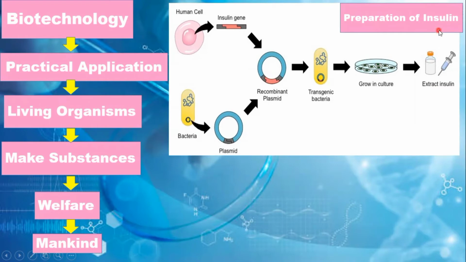But when a person is suffering from diabetes, his or her body is unable to produce a sufficient amount of insulin. So that's why doctors prescribe them a regular dose of insulin. And we can prepare this insulin with the help of certain bacteria. So we are using a living organism, in this case bacteria, to prepare insulin to make substances for the welfare of mankind. So the study of preparation of insulin is going to be studied in biotechnology.